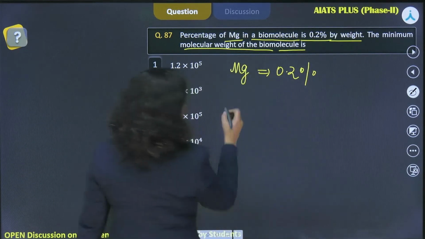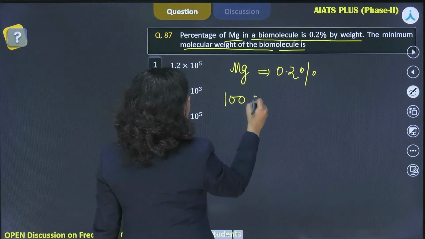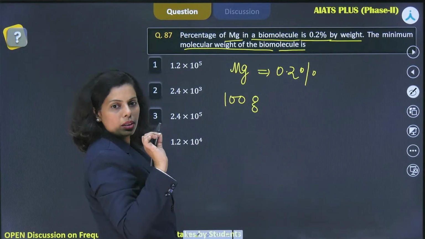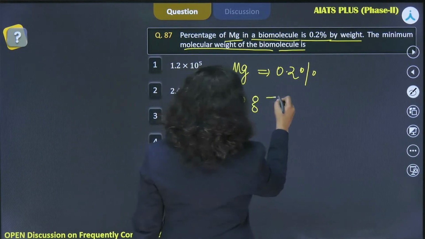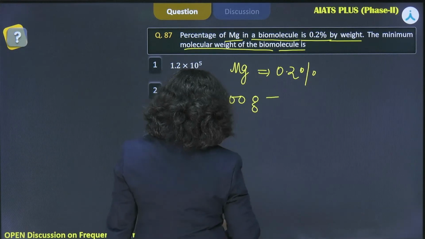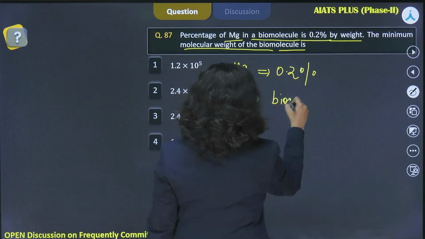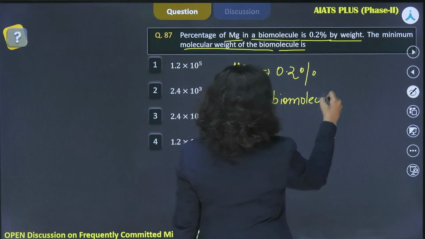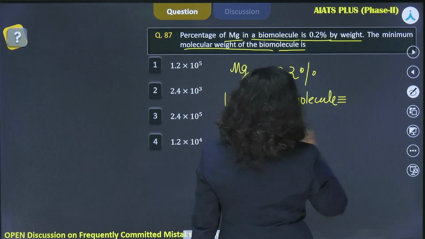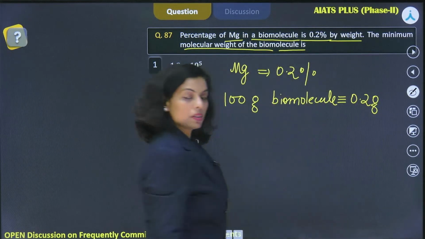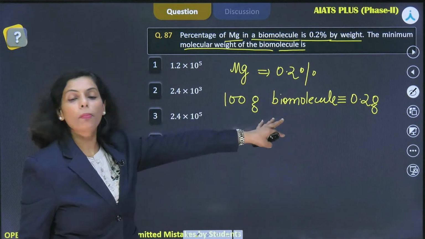Magnesium has the percentage 0.2%. What does it mean? It means if biomolecule is 100 gram, simple comparison I am doing, 100 gram of biomolecule has how much of the magnesium? 0.2 gram, right? This is the simple interpretation.